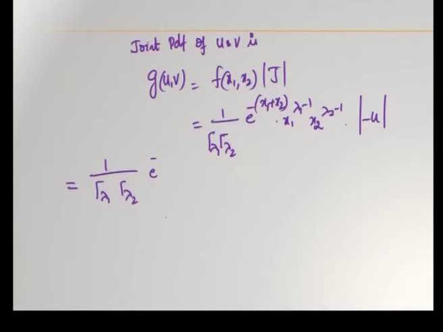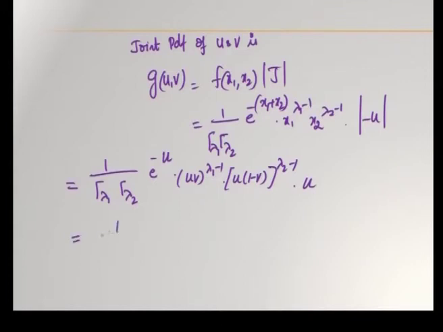Now, these x1 and x2 have to be changed in terms of u and v, because this is the joint PDF of u and v. What is x1 plus x2? It is nothing but u. What is x1? x1 is uv power lambda 1 minus 1. What is x2? u into 1 minus v whole power lambda 2 minus 1. Since it is modulus, u comes outside as a plus u.